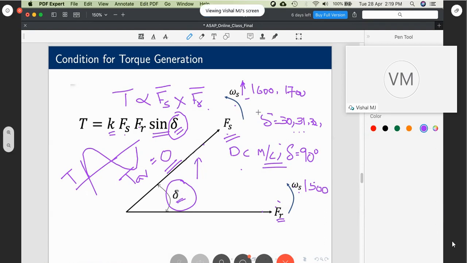This delta can increase from 30, it can become 60. That's fine, but it should remain at 60. That is what I am trying to say. It should remain 60. It should not go to 61, 62 like that. If it goes like that, then the torque will become a sine wave, and the average torque becomes the average of sine, which is equal to 0.